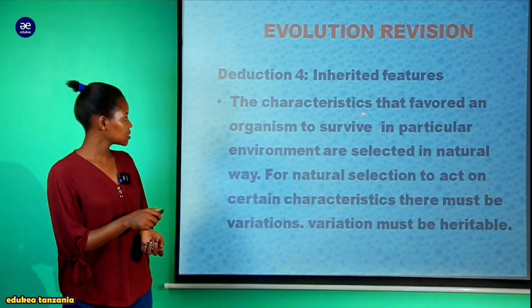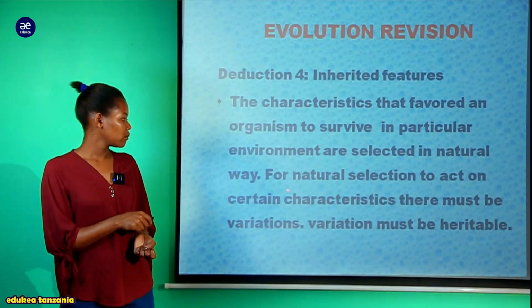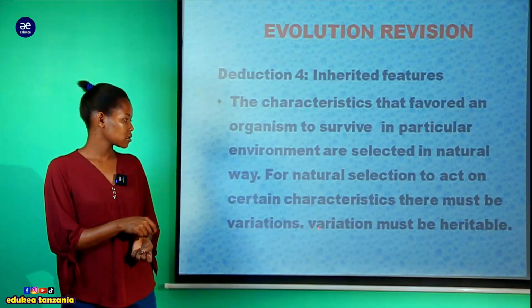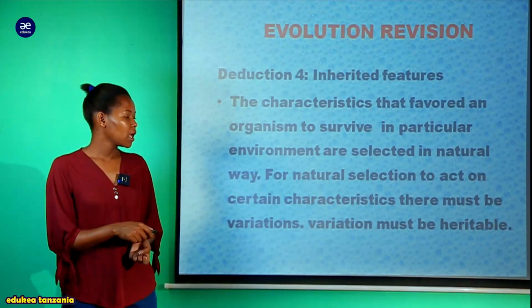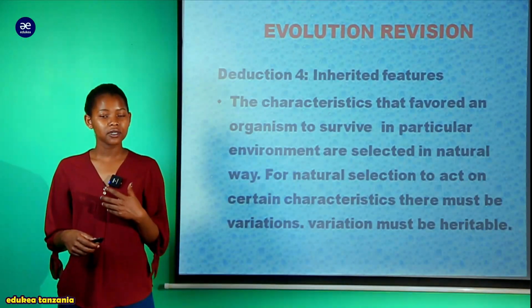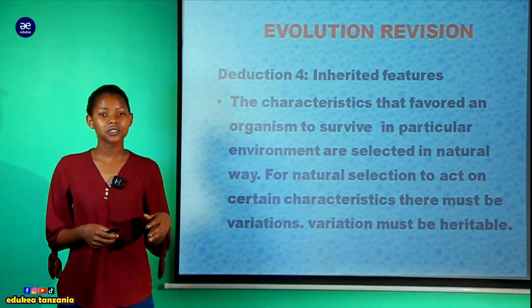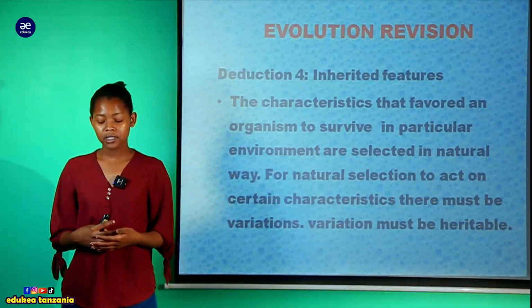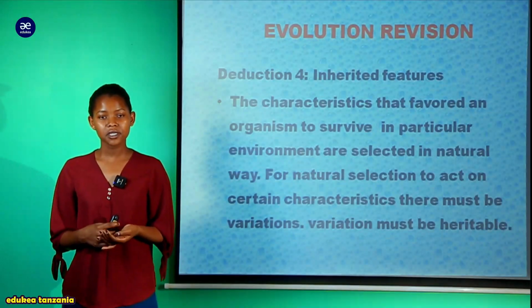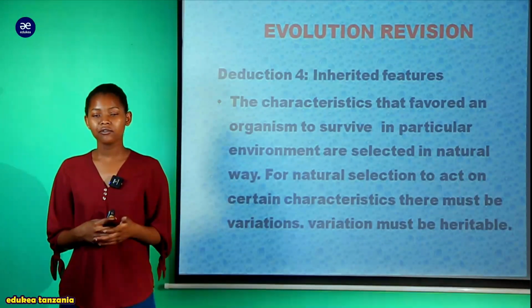As you can see here, the characteristics that favored an organism to survive in particular environment are selected in natural way. For natural selection to act on certain characteristics, there must be variations, and variations must be heritable. Ili natural selection iact kwenye certain characteristics, lazima kuwe kuna utofautiano, na hiyo variation ndio ambayo inakuwa herited, kwa sababu variation au character ambayo itakuwa fit enough kuweza kusurvive ndiyo ambayo itaweza kuwa passed on kutoka generation moja kwenda generation nyingine. And that's all about the deductions of Darwin theory, or we can say deductions au mapendekezo ya Darwin alivyofanya